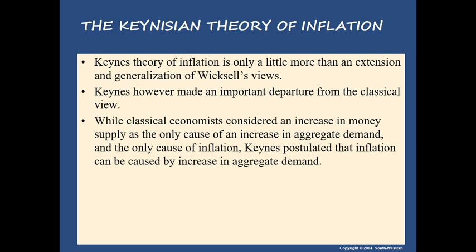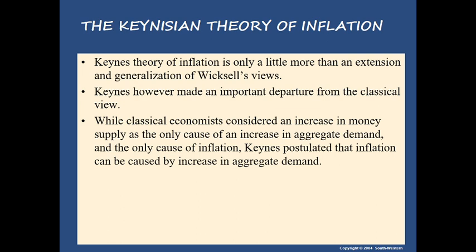Both the classical and neoclassical economists stressed that the reason for inflation is money supply, right? Now, Keynes, even though his theory is an extension of Wicksell's view, departed in this way: in the classical theory, the increase in aggregate demand is caused by an increase in money supply, whereas Keynes postulated that inflation can be caused by an increase in aggregate demand, not only due to an increase in money supply.